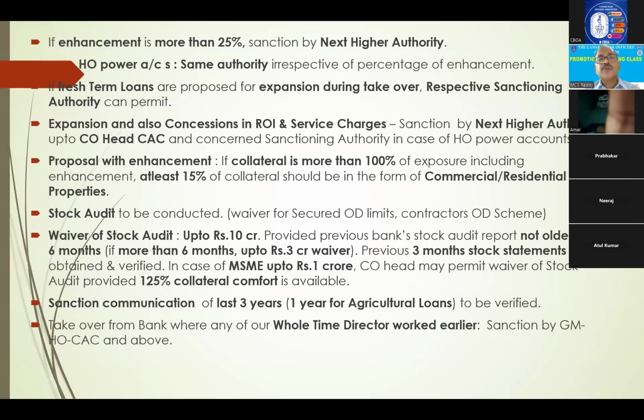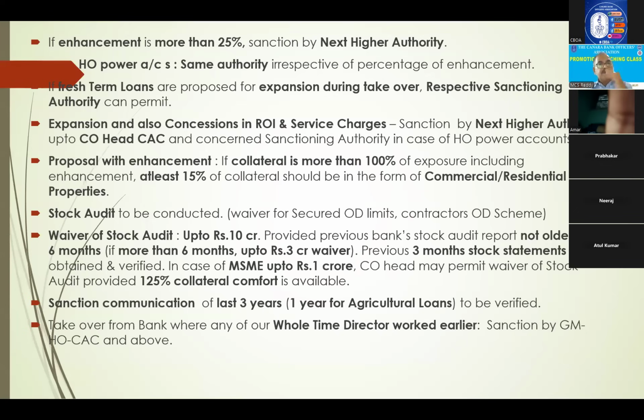If enhancement is more than 25%, it is sanctioned by the next higher authority. For enhancement at HO, the same authority can sanction. Next, if fresh term loans are proposed for expansion during takeover, the respective sanctioning authority can sanction. Expansion and also concession in rate of interest and service charges: here two leverages, meaning the next higher authority, up to CO head CSC.